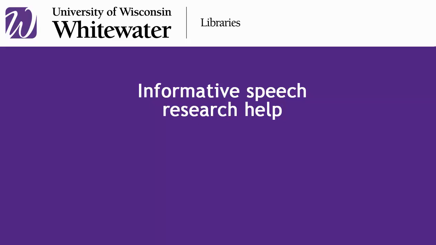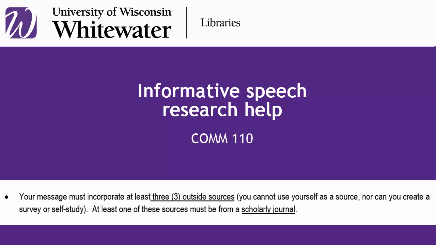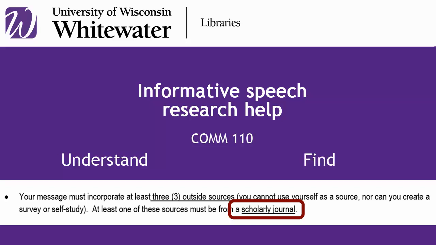This video will help students in completing the COM 110 informative speech. Part of your requirement for this assignment is to use at least 3 outside sources, one of which must be a scholarly journal. This short video will help you first to understand the different types of information you'll find in scholarly and other types of sources. Then it will help you to find those scholarly sources quickly and efficiently.